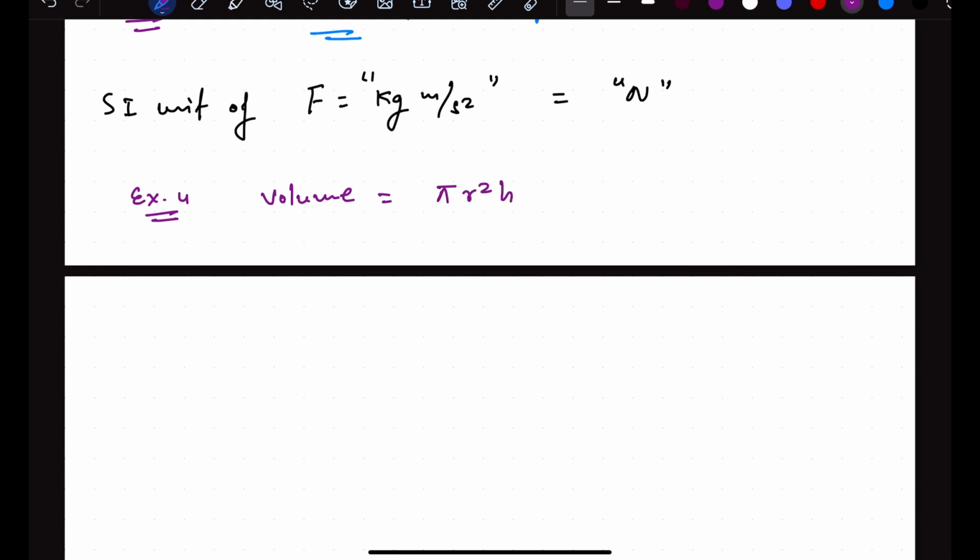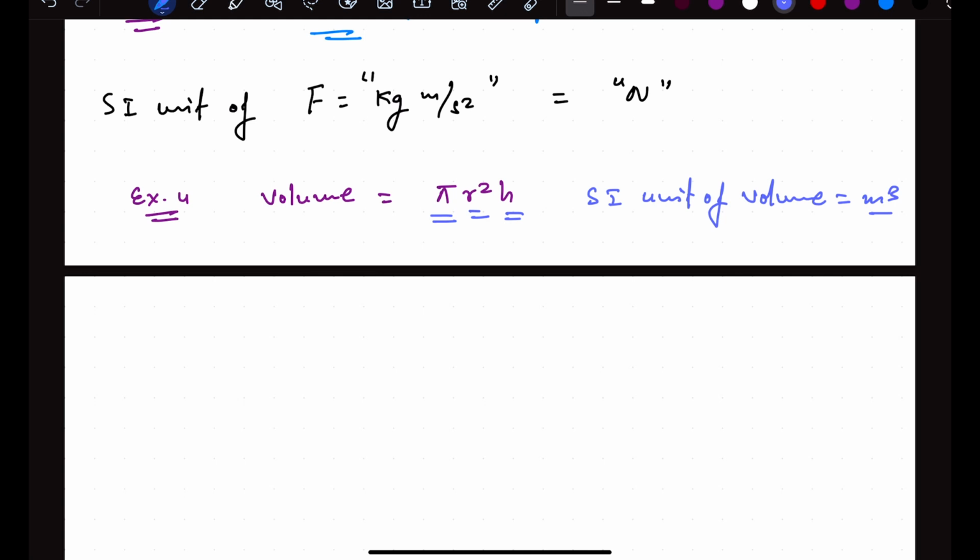We know that the formula is pi r square h. We know pi is just a constant that will not have any kind of unit, right? R is length and h is also length, and length is measured in the meters. So that's why SI unit of the volume would be meter cube. Anyway, if you are going to take the volume, you are going to multiply the three dimensions of the object: length, breadth and height. So the length will be repeated 3 times, so that's why it will be meter cube. If you take any kind of area, the length will be multiplied 2 times. That's why the SI unit of the area will be meter square.